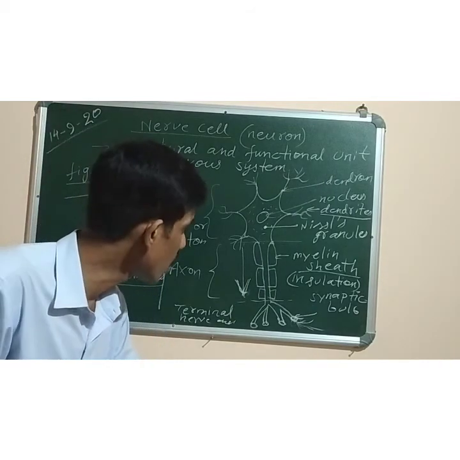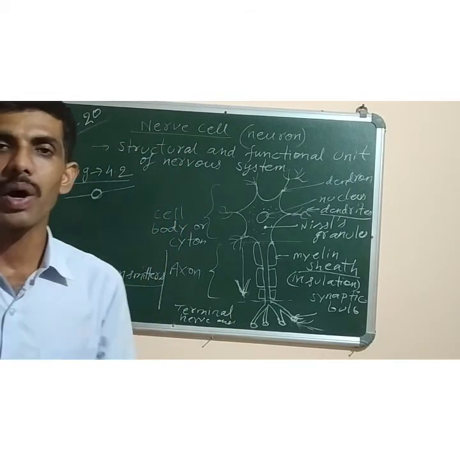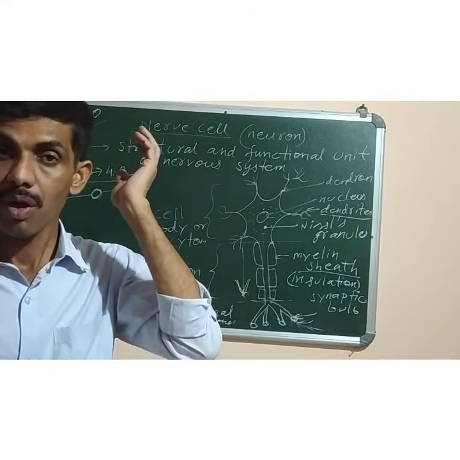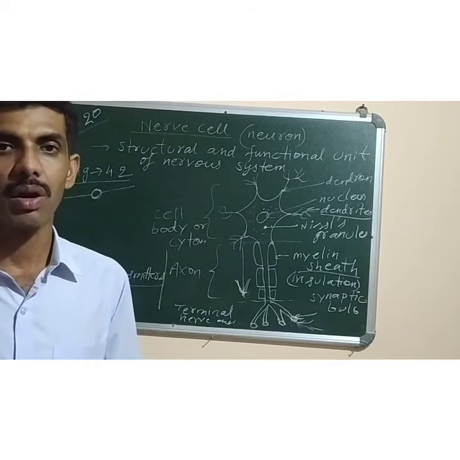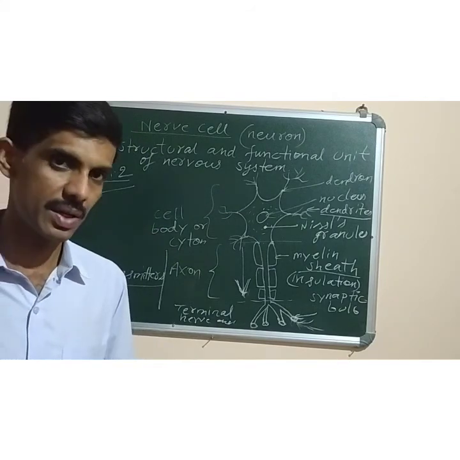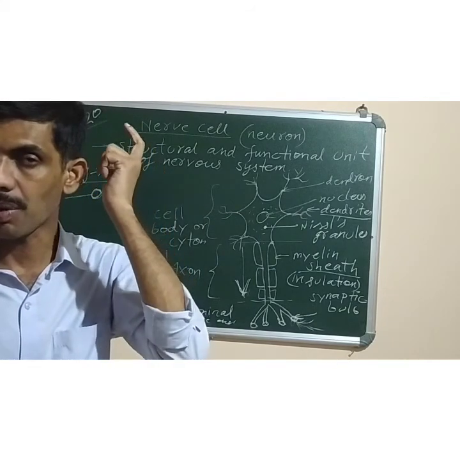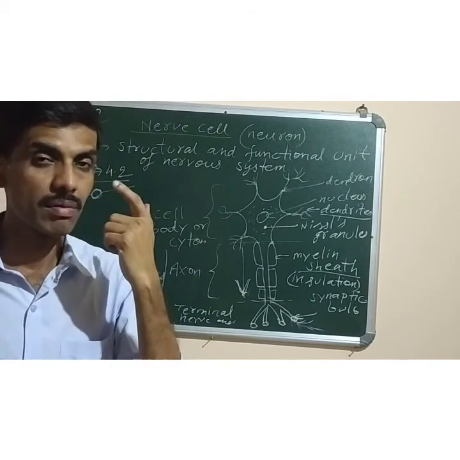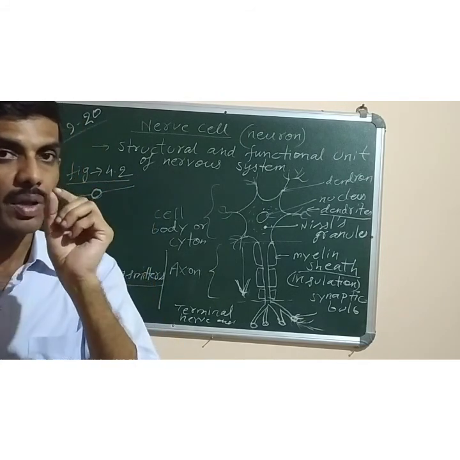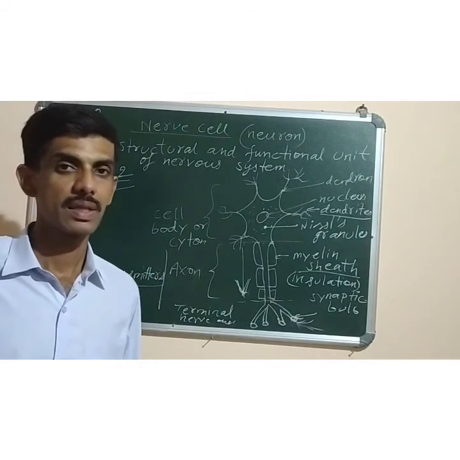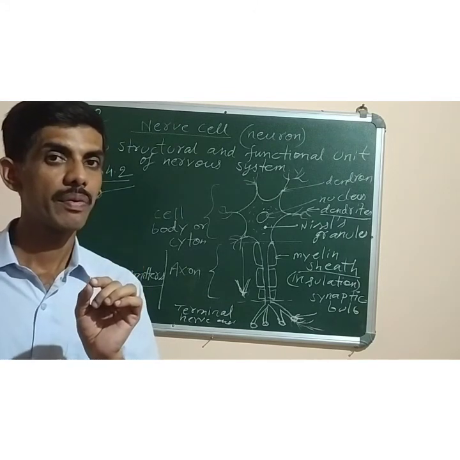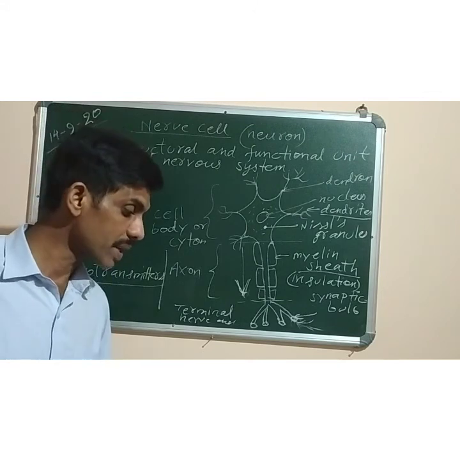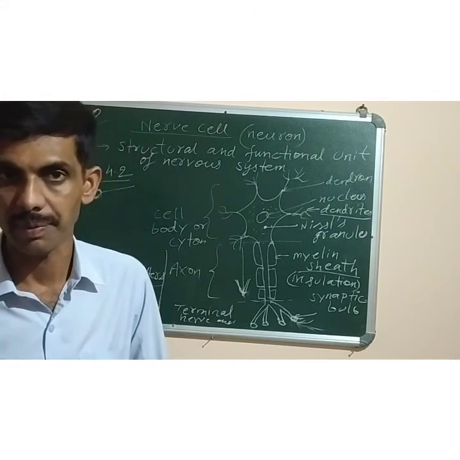Now the second one is motor nerves. Motor nerves are just the opposite. They carry the message from the brain and spinal cord to the different organs and tissues. Like if any message is coming from the brain to the muscles of the eyes, that particular nerve which will bring that message is made up of which type of cells? Motor nerve cells.